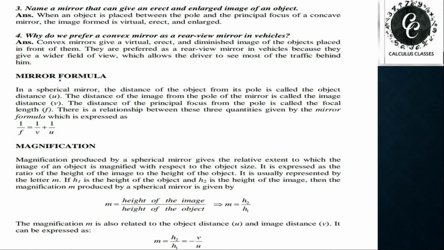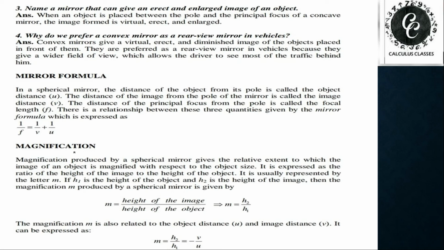And the next question: name a mirror that can give an erect and enlarged image of an object. That means we know a concave mirror can give an erect image in one case, that was the first case. If we keep the object between focus and pole, we will get an enlarged and erect image of the object. And we already discussed just now why we prefer a convex mirror as a rear view mirror in vehicles. And now the next topic is